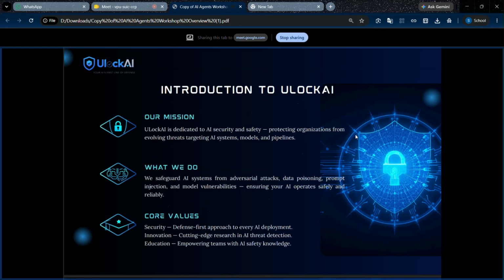ULock AI is dedicated to AI security and safety. It was created by myself and my friends, and our mission is to protect AI and secure AI from attackers. In future, all things will be using AI. There is an issue: we must protect AI from attackers and prompt injections like malicious prompts. We should be aware of these things. That's why I'm creating this.